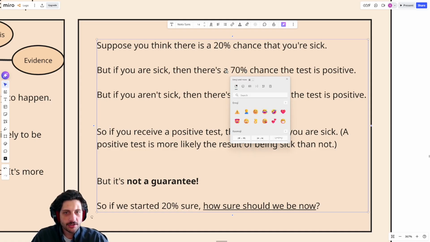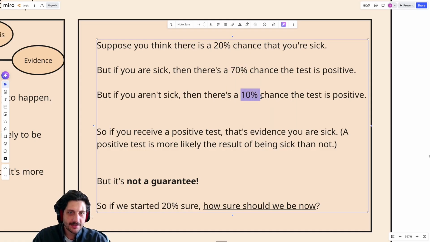And of course, these numbers differ by the test. This is what makes a test better or worse: what these numbers actually are. But every single test you'll ever take in medicine or really anywhere is going to involve these sorts of things. Anytime you take a pregnancy test, there's a chance it tells you you're pregnant even when you're not. There's a chance it tells you you're not pregnant even when you are.